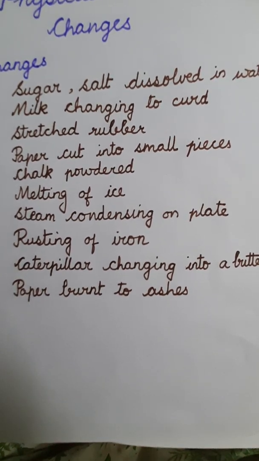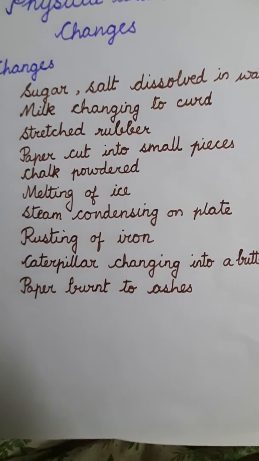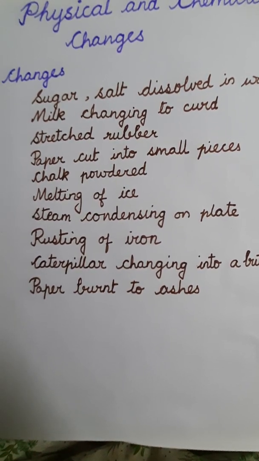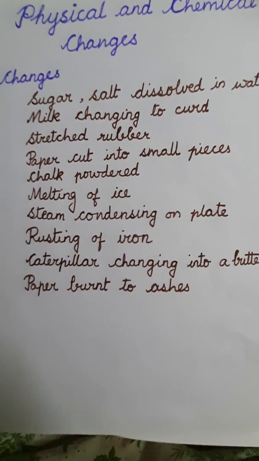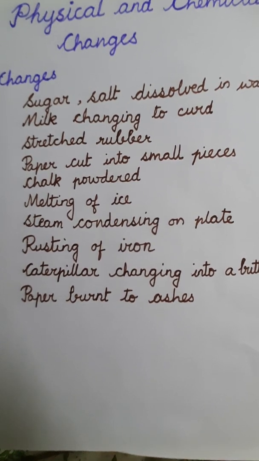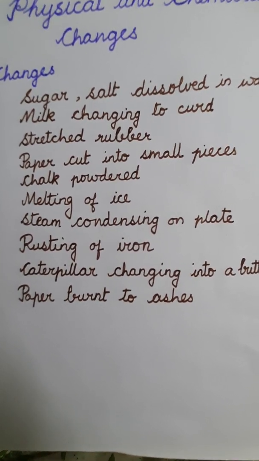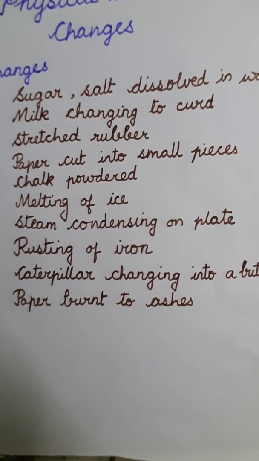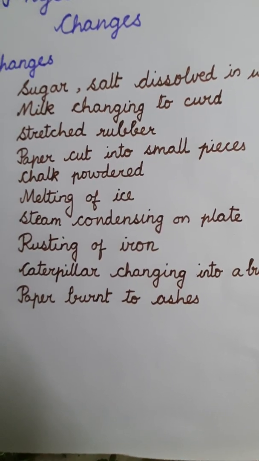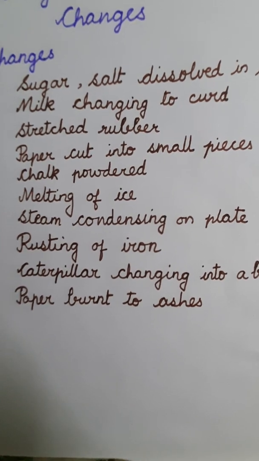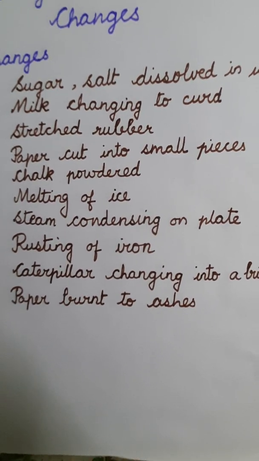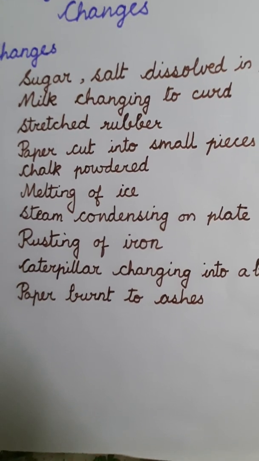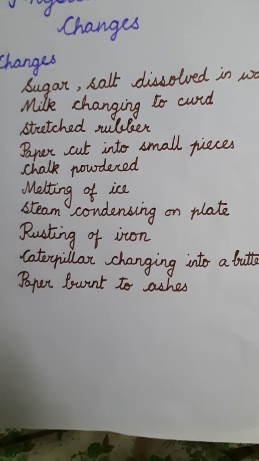Again, when you are heating water, it gets converted into water vapors. This is called steam. If you keep a plate slightly above the heated water, means boiling water, the steam gets collected on the plate in the form of small droplets. This condensed steam is now in the form of water. This is called condensation. This is also a change.